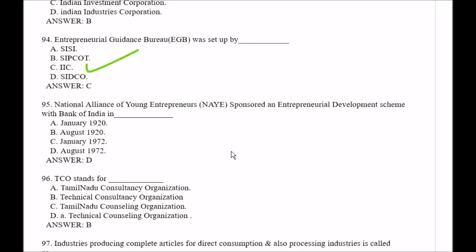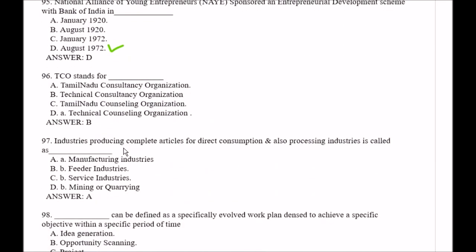Question number 95. National Alliance of Young Entrepreneurs sponsored an Entrepreneurial Development Scheme with Bank of India in: option A, January 1970; option B, August 1970; option C, January 1972; option D, August 1972. So the right answer is option D, that is August 1972. Question number 96. TCO stands for: option A, Tamil Nadu Consultancy Organization; option B, Technical Consultancy Organization; option C, Tamil Nadu Counseling Organization; option D, Technical Counseling Organization. So the right answer is option B, Technical Consultancy Organization.